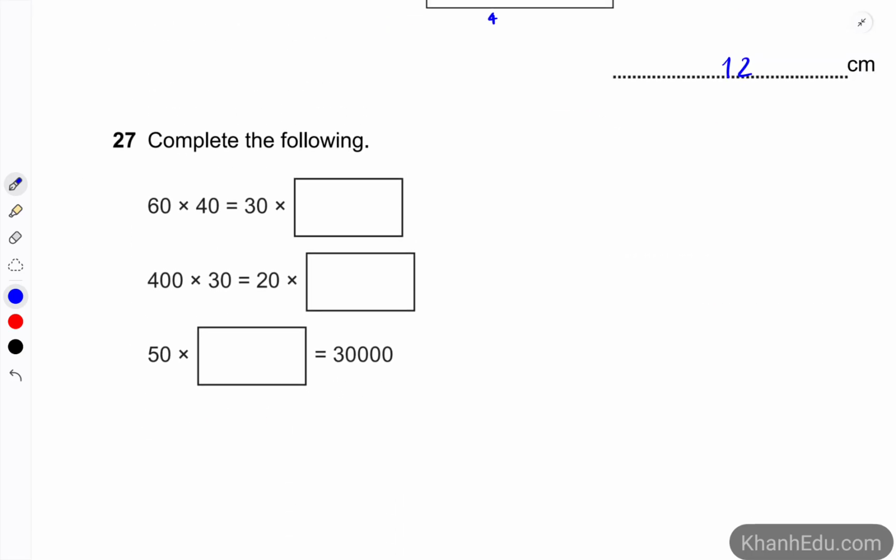Okay, question 27. Complete the following. 60 times 40 equals 30 times something. So on the left, it is 240 is equal to 30 times 80. And on the left, we also have 12 and 3 more zeros. On the right, it is 600. 50 times something to become 30,000, so it has to be 600.